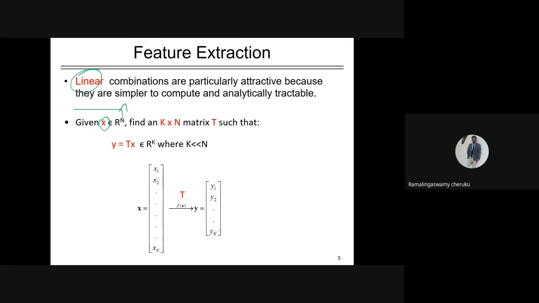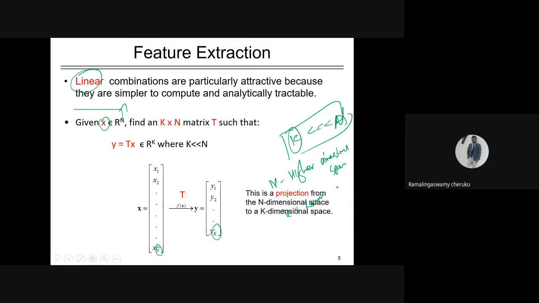Now I want to transform it into k dimensions, assuming that k is less than n. From the higher dimensional space, where n is the higher dimension, to k, the lower dimensional space. That's the reason k is less than n.